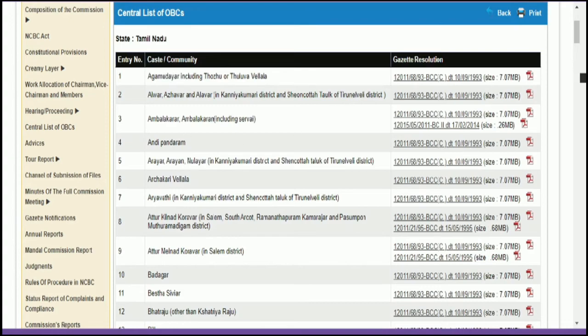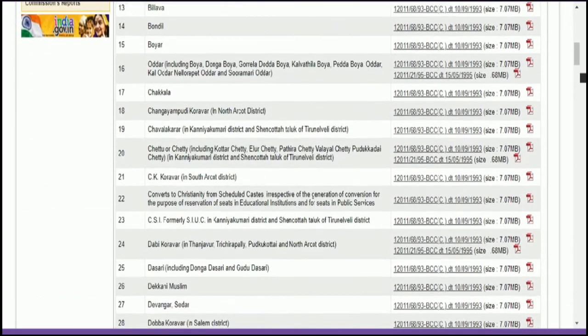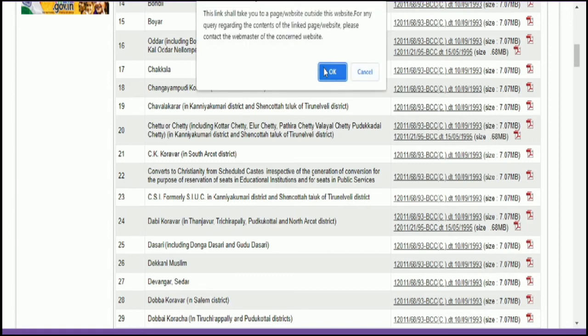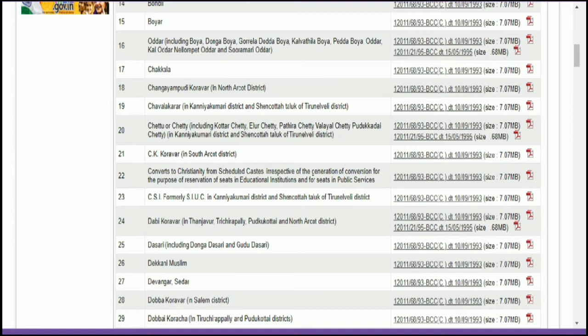For example, I can show you something else. Here you can see this particular community, where they will provide you a gazetted notification. If you click this, then a particular page will open.